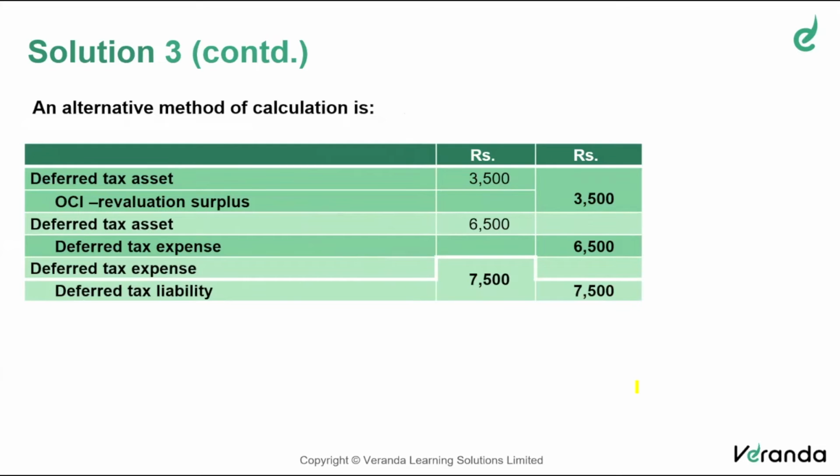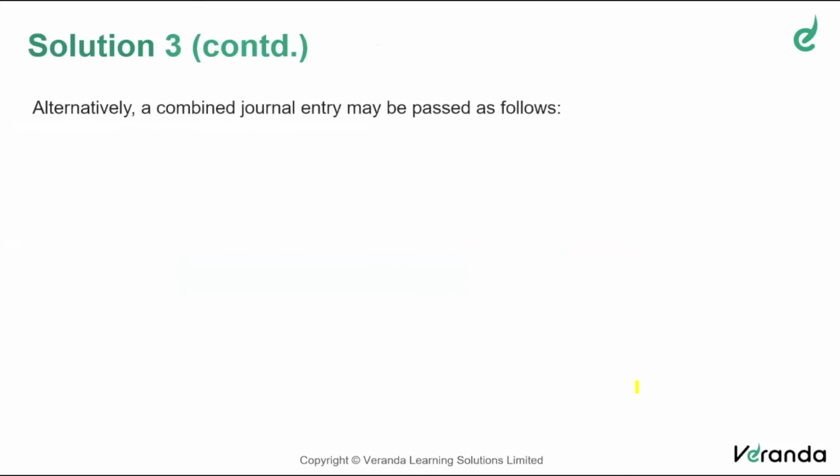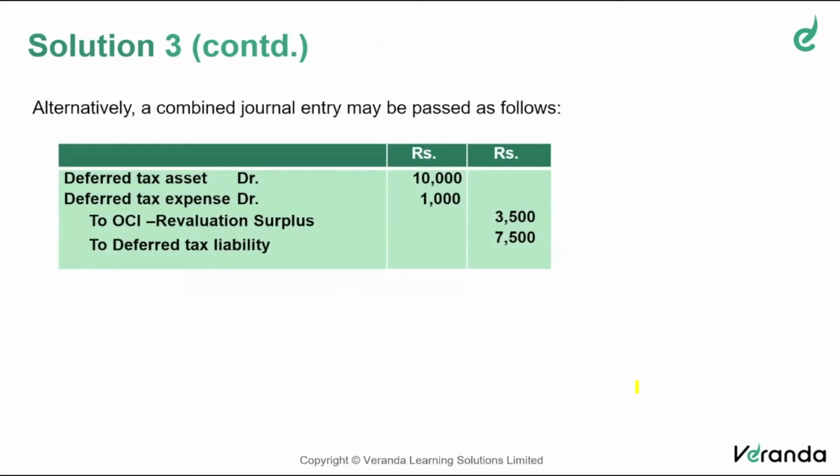This is for better understanding. I always prefer to make individual entries so that it's clear, number one, to me, and number two, to whom I am presenting it. So that's why we thought we will give you both ways. Simple journal entry for each. I'm giving you a journal entry. We are also presenting to you the combined journal entry.